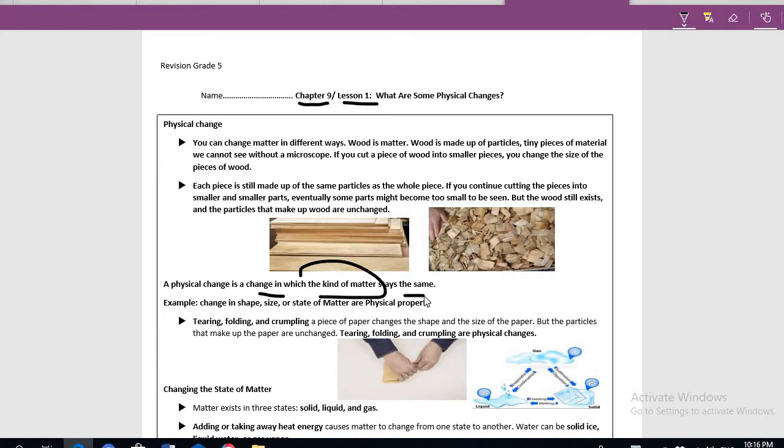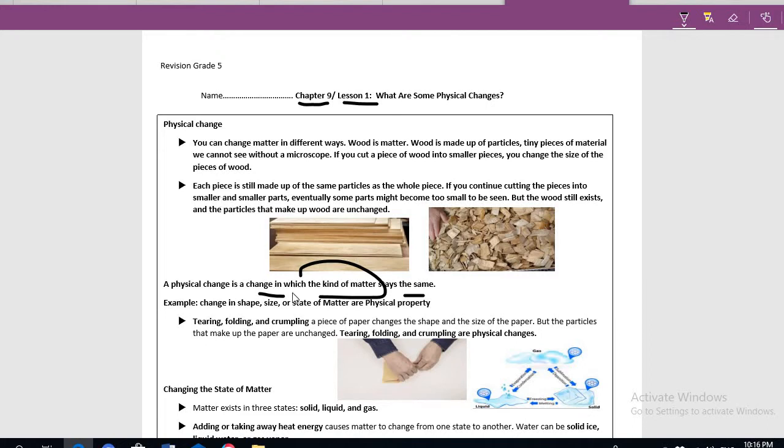For example, if I cut a piece of paper into small pieces, the kind of matter in the small pieces is the same as the whole paper. So this is called physical change. It is a change in which the kind of matter stays the same.